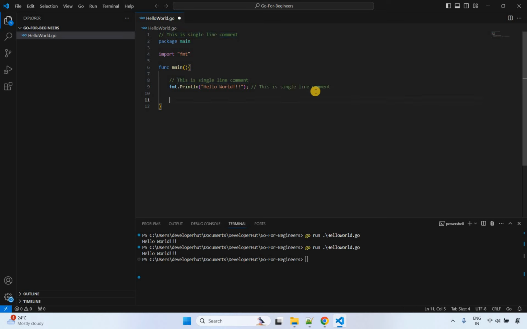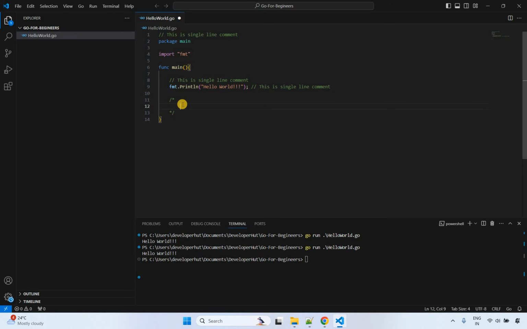Now next is the multi-line comment. So a multi-line comment basically starts with this: forward slash star and star forward slash. Whatever is written inside these two will be completely ignored by the compiler. Plus one more thing is, as the name says, it is a multi-line comment, so you can write multiple lines between this.